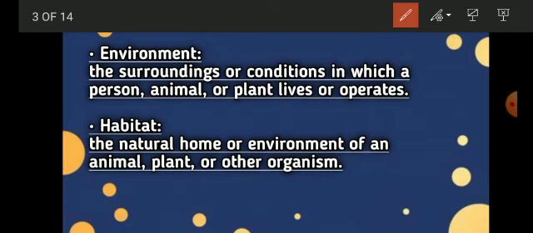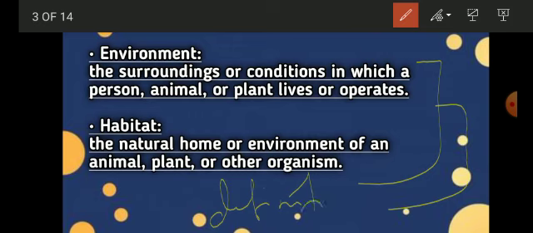So first we should be thorough with the definitions of these terminologies, so that we can have a better idea and better knowledge about the concept that we are going to learn today.